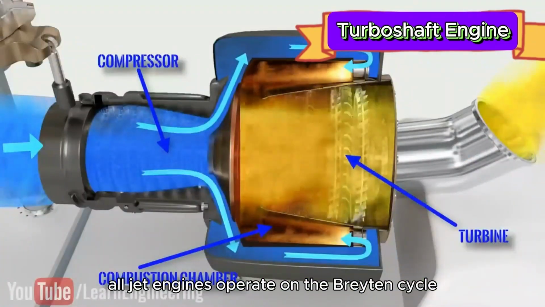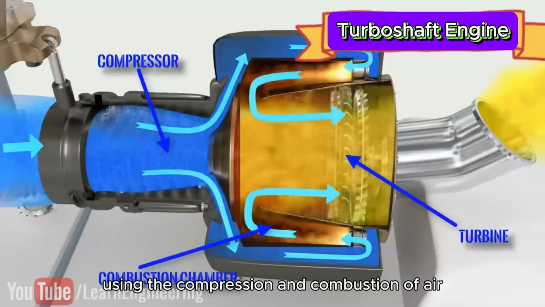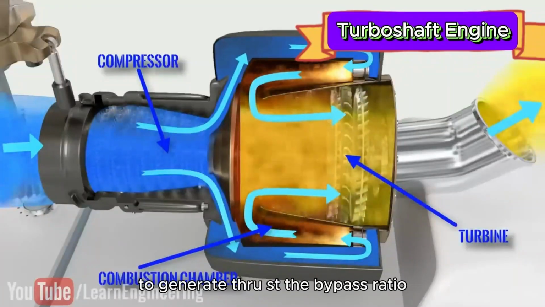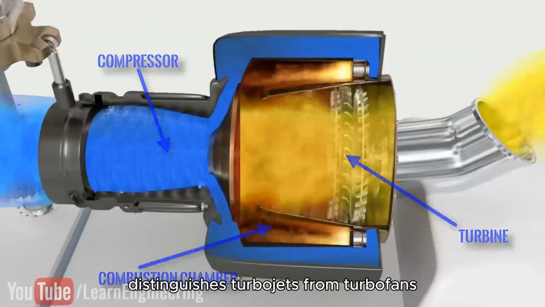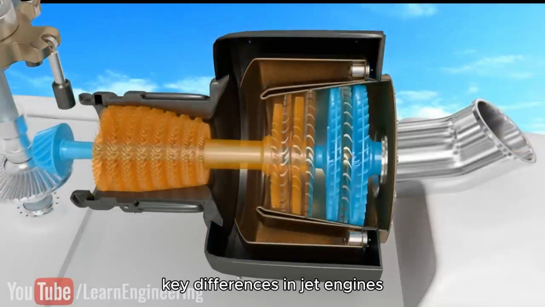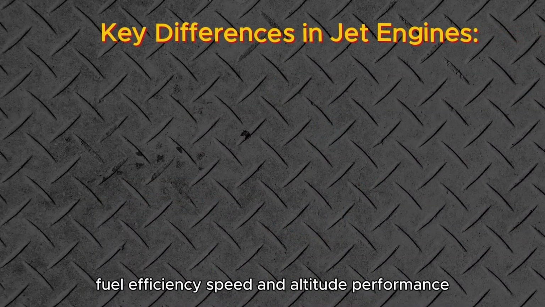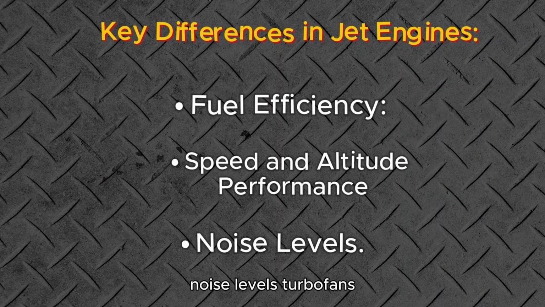All jet engines operate on the Brayton cycle, using the compression and combustion of air to generate thrust. The bypass ratio, which is the amount of air bypassing the engine core, distinguishes turbojets from turbofans. Key differences in jet engines: fuel efficiency, speed and altitude performance, noise levels.